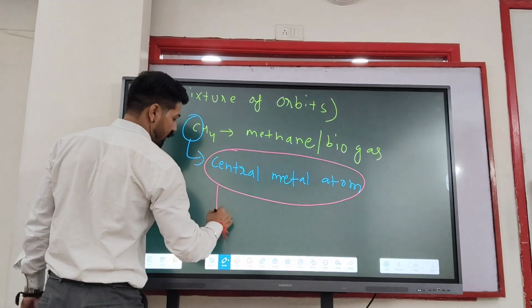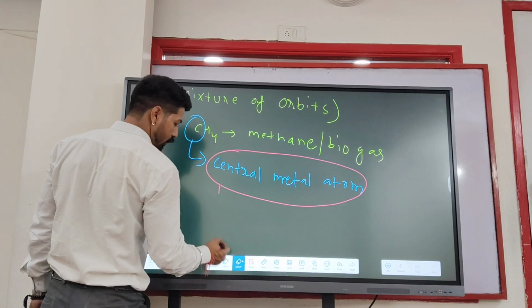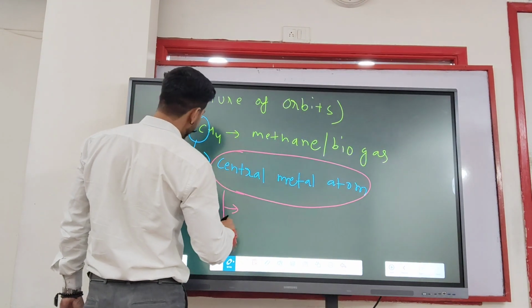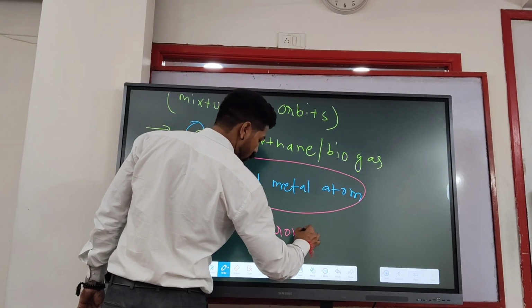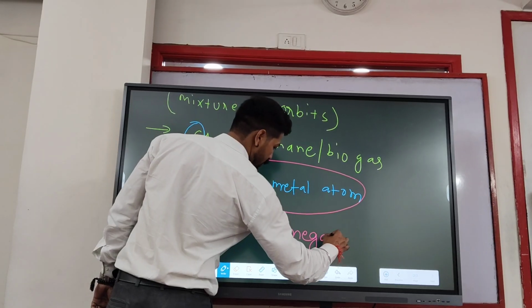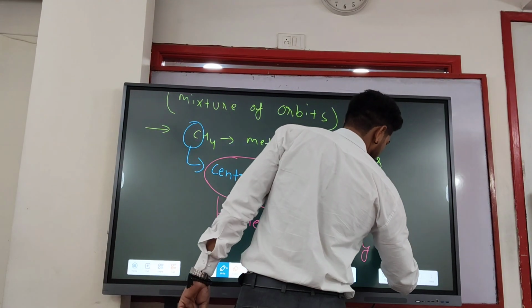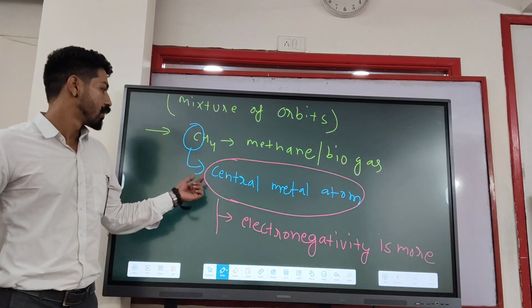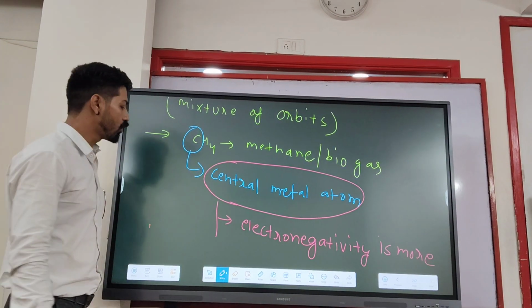There are two significances. The first significance is electronegativity is more. So the central metal atom should have more electronegativity.